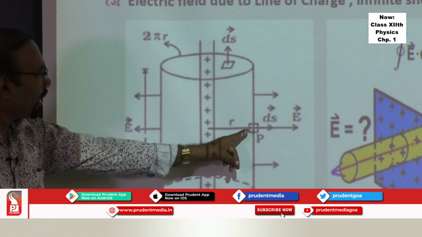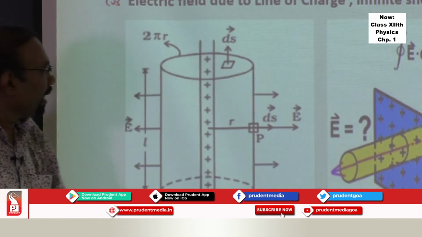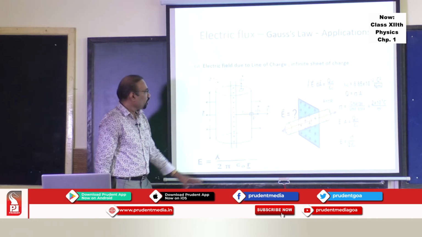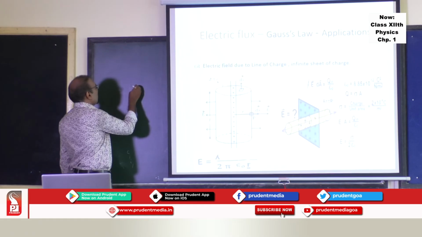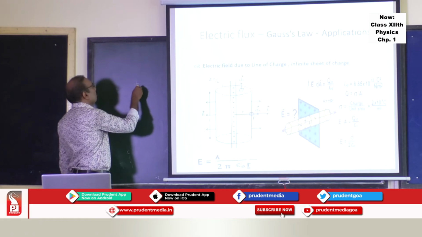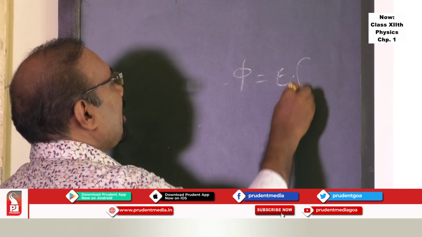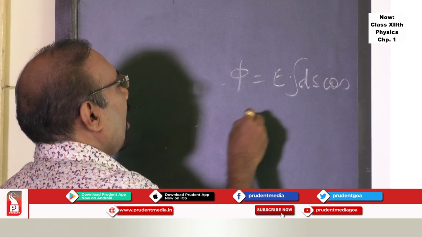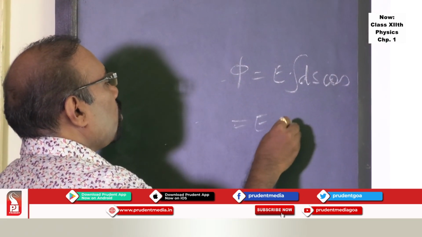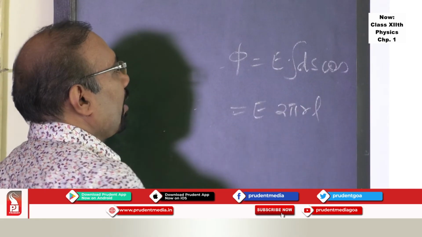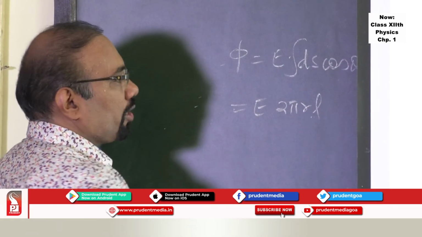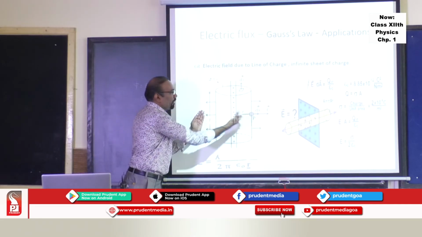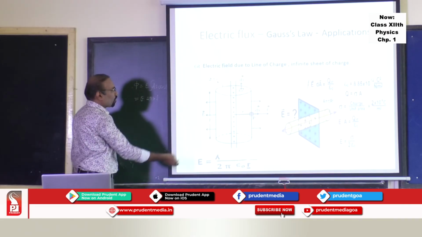Here you have a small element vector in the direction of the electric field, so theta will be 0. The total electric flux will be equal to the integral of E ds cos theta, and it will be E into 2 pi r L, since theta is 0. That is the contribution due to the flux through this curved surface. Now, what is the charge enclosed by the surface?